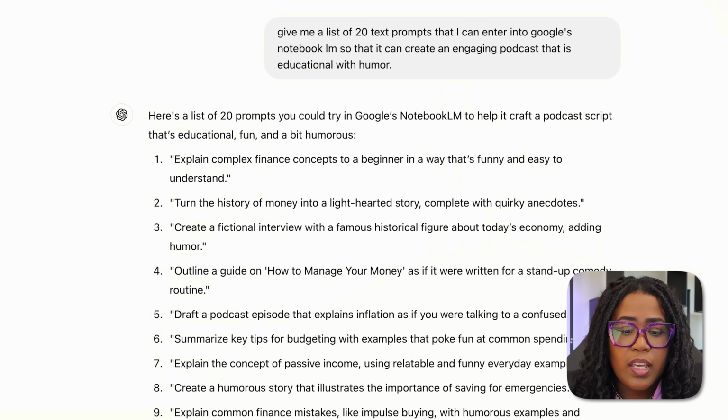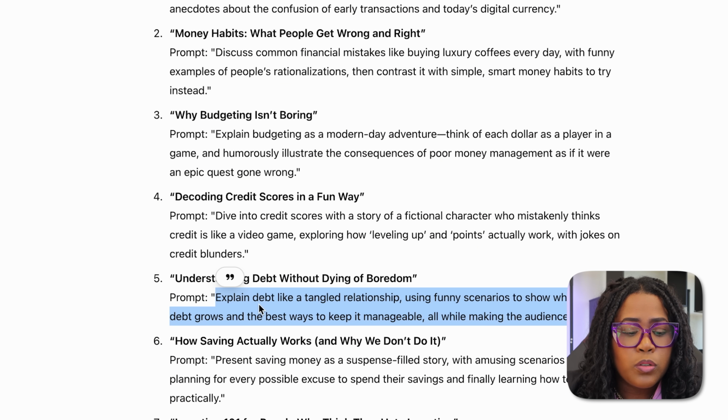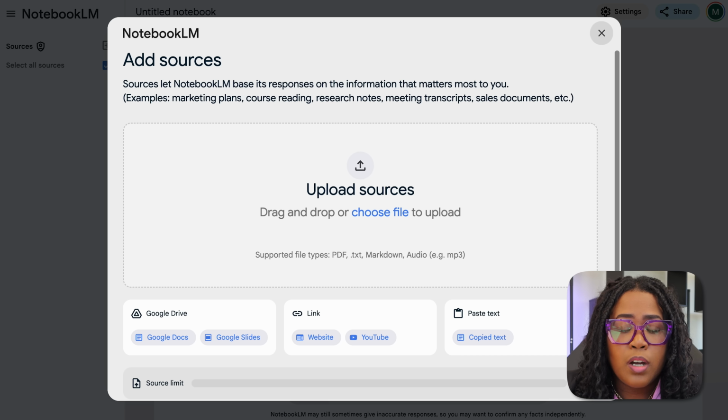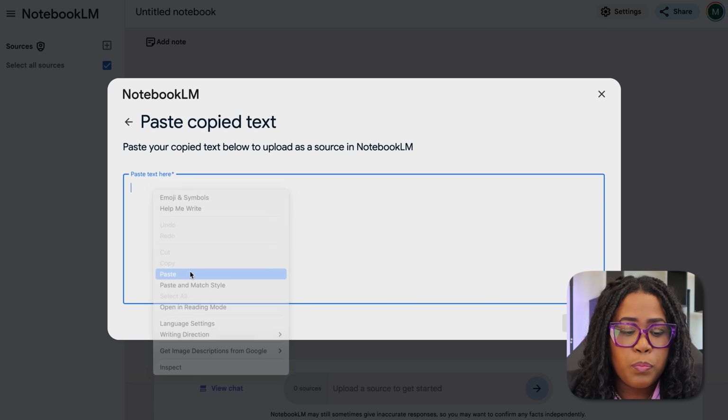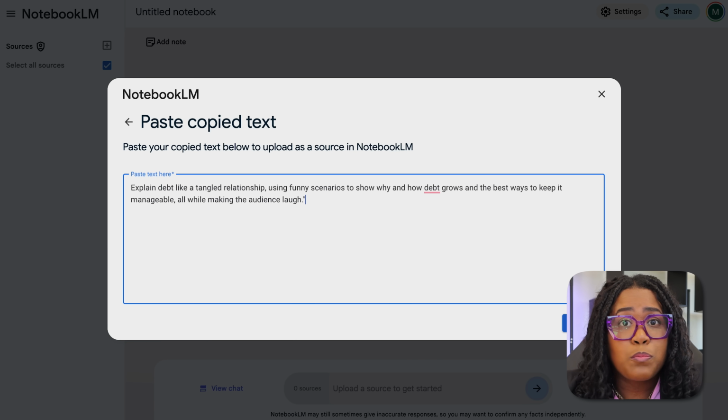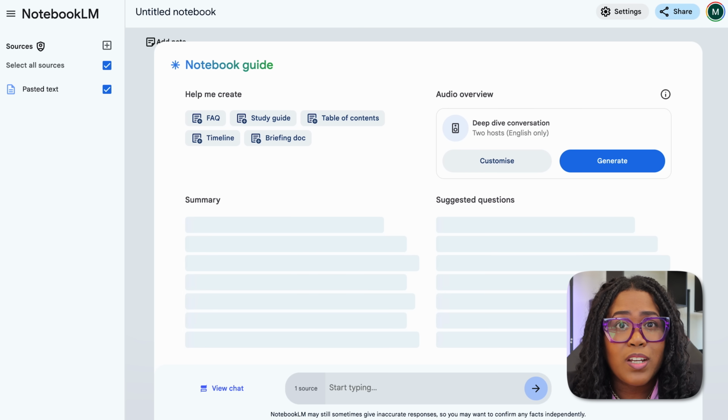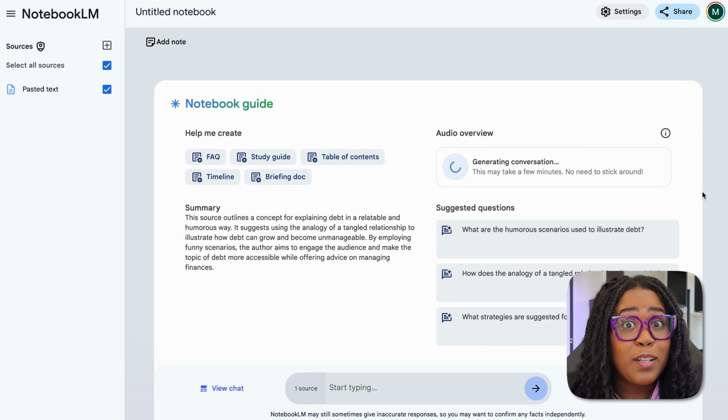You can tell it to make something faith-based. You can tell it to make something inspirational. Tell it to make something about health if you have a specific interest area that you want it to go into. And it will list out a ton of different options here for you. And all you'll then do is copy it. You'll come back over to Notebook LM. You'll select that text source and then you'll paste it right into here. And at this point, it's the same steps and it's going to generate a podcast. And it sounds a little something like this.